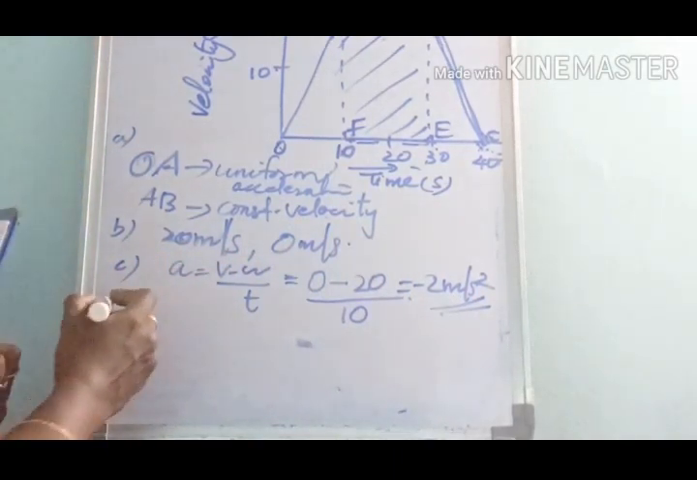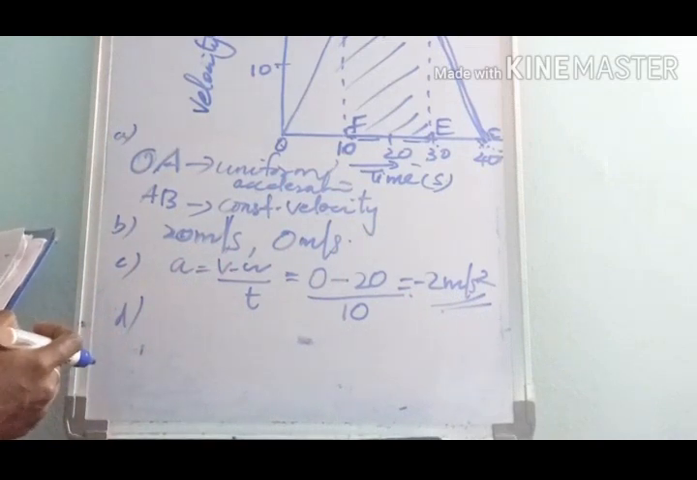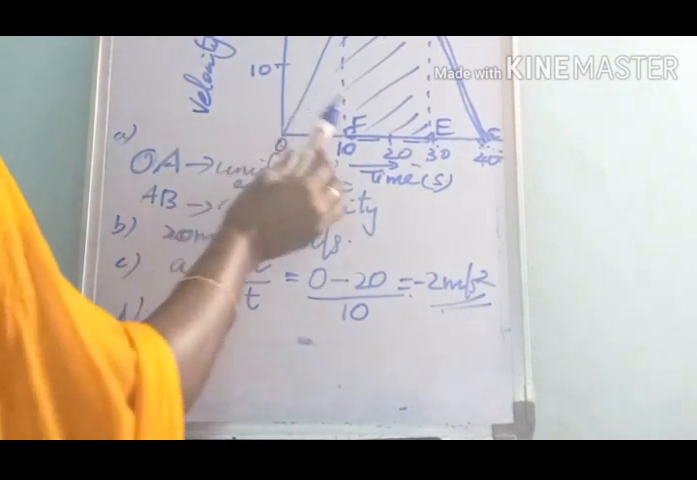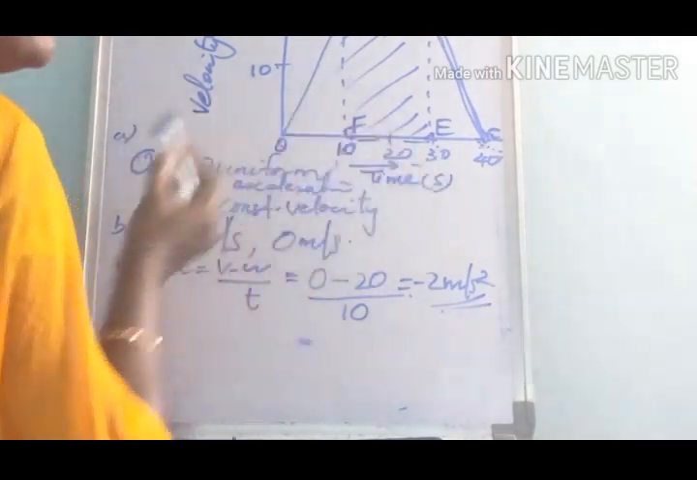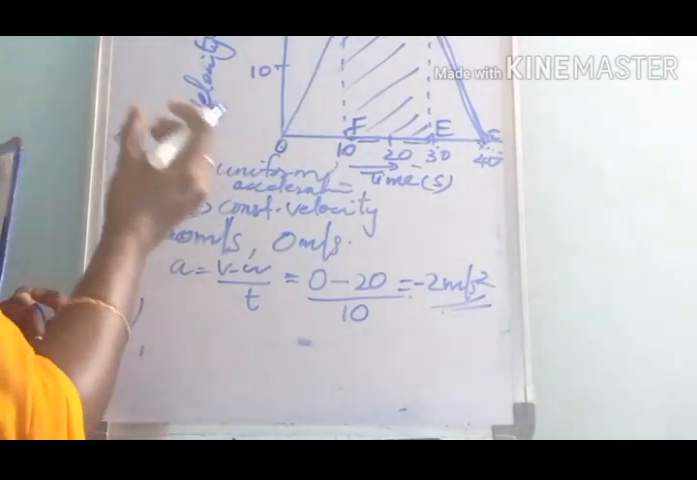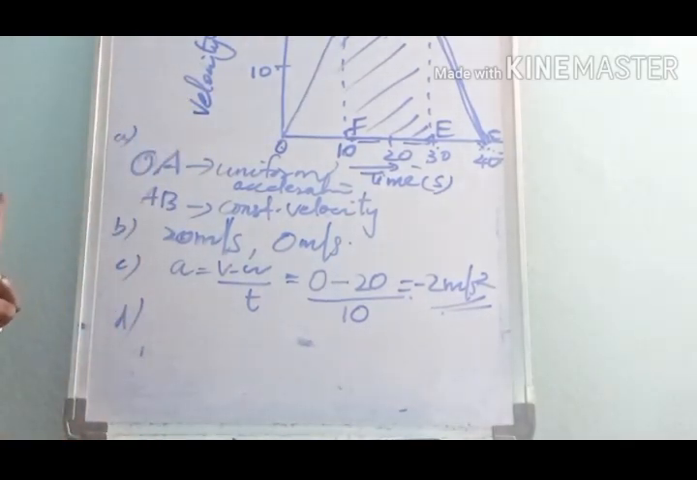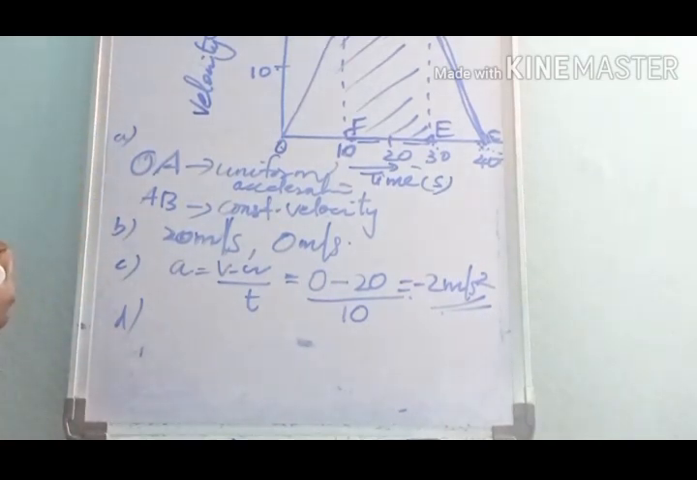The next is, find the distance travelled between the 10th and 30th second. We have to find the distance travelled by the object between the 10th second and the 30th second. You know how we can calculate the distance travelled by an object using a velocity time graph? First we have to calculate the area under the velocity time graph. That area is equal to the distance travelled.